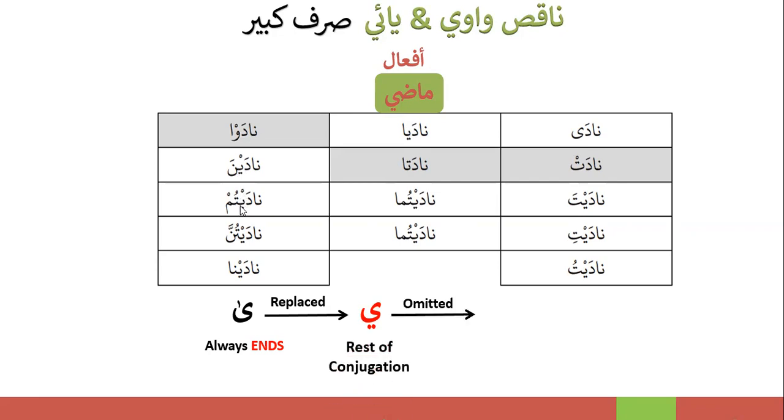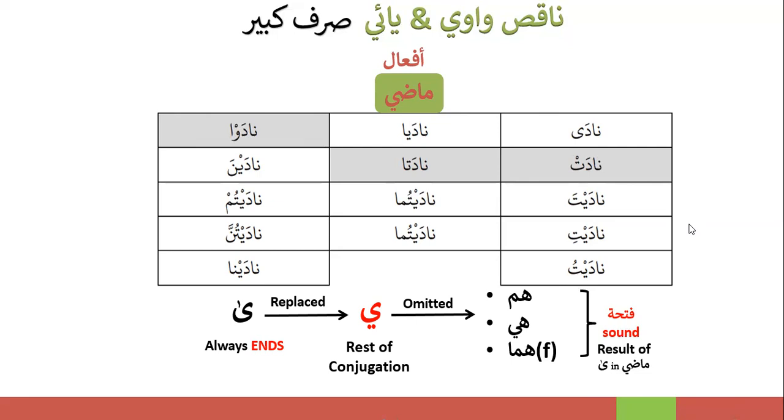It's only omitted in three versions which are highlighted, which are hum, hiya, and huma, feminine huma. You don't see a ya in these highlighted versions, and they are replaced by a fatha, and this is called the fatha sound. That's a result of Alif Maksura. Remember, I said that Alif Maksura will be replaced by the aw sound. This is what I meant.